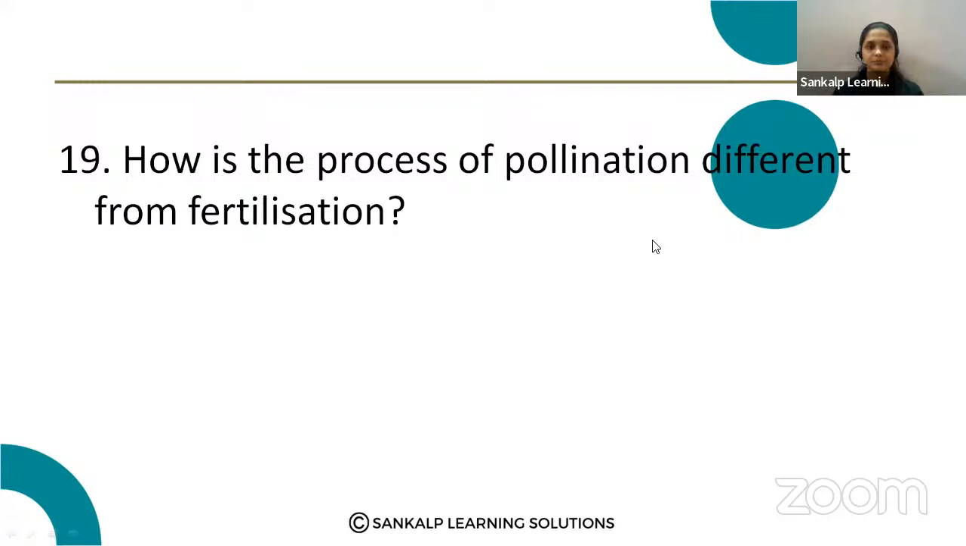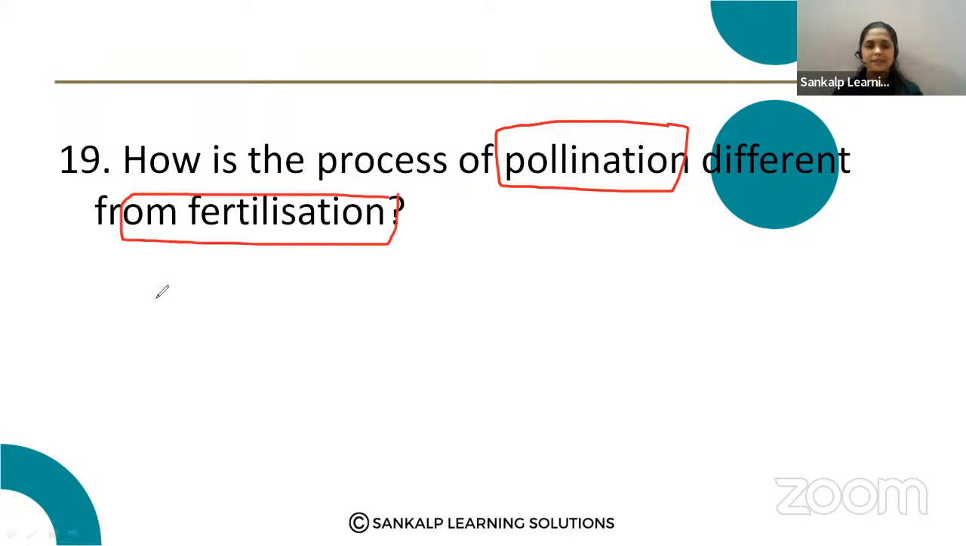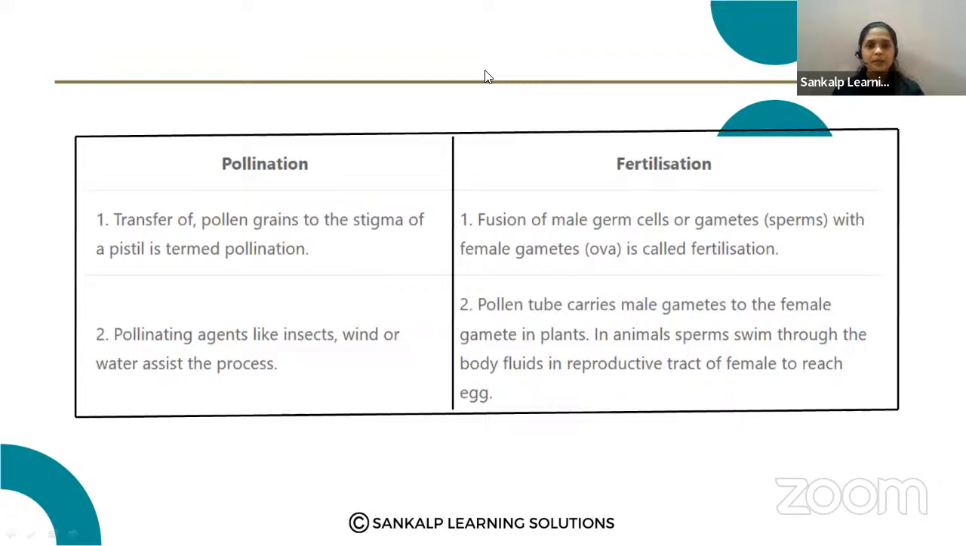Next question. How is the process of pollination different from fertilization? Yes, what is the answer for this? Here, pollination is the transfer of the pollen grains to the stigma of a pistil. You know that transfer of the pollen grains to the stigma of the flower is called pollination.